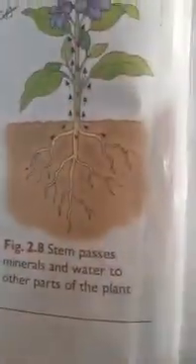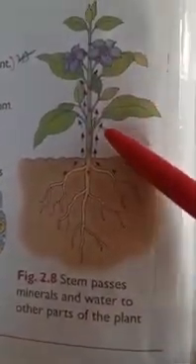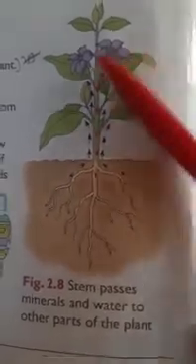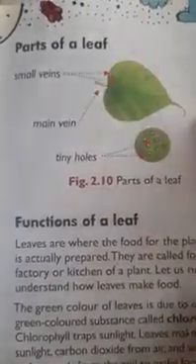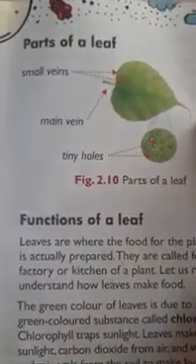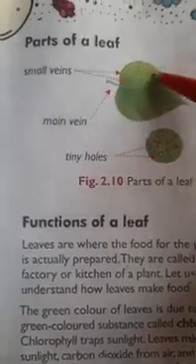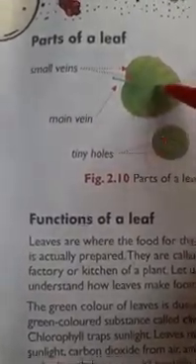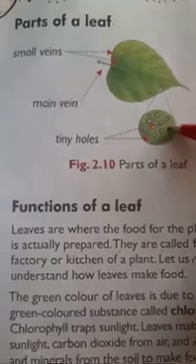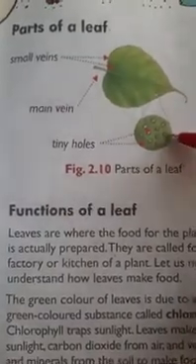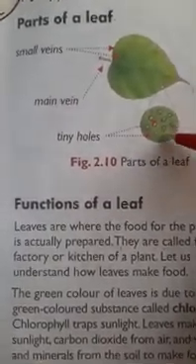Okay. Then we have seen the stem. The main function of the stem is to transport water and minerals to all parts of the plant. Okay. And different shapes and sizes of leaves we have seen, and then parts of a leaf. When we look at the parts of a leaf, the main line which is passing from the middle of the leaf is called the main vein, and along the sides small veins are there, and the tiny holes which are present on the leaf are called stomata.